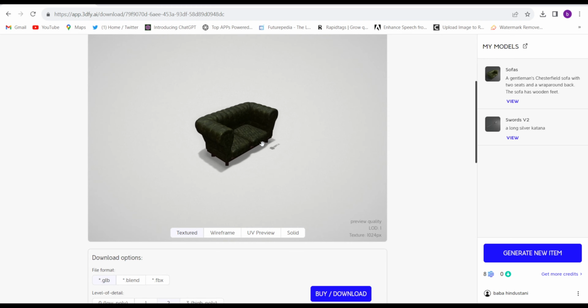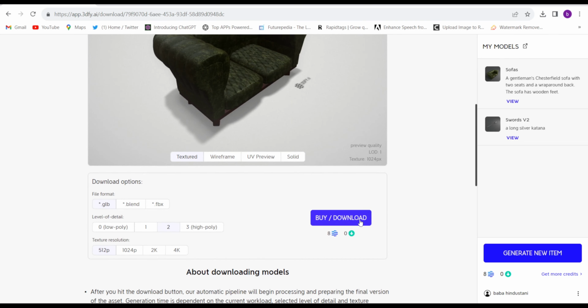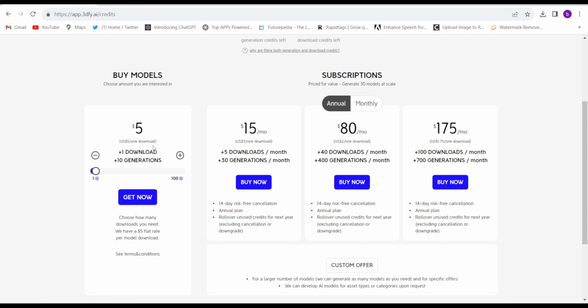For downloading their result, you will have to buy their premium plan. For this, buy and download. You can see their plan. Their plan starts from $5 for one image.